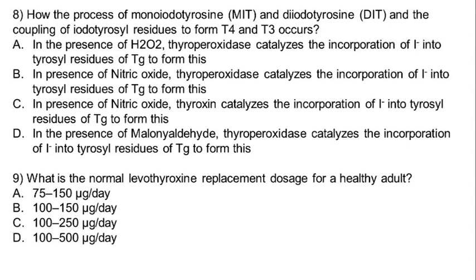So here the correct answer is A. In the presence of hydrogen peroxide, thyroperoxidase catalyzes the incorporation of iodide into the tyrosyl residues of thyroglobulin to form this MIT and DIT complex, and then this complex is further internalized into the cell and there is a liberation of T3 and T4 hormone. So A is the correct answer. And here there is no specific role of nitric oxide and malondialdehyde. So B, C and D are not the correct answers.